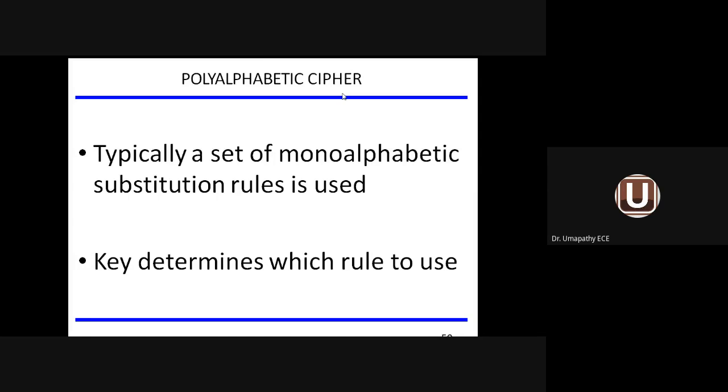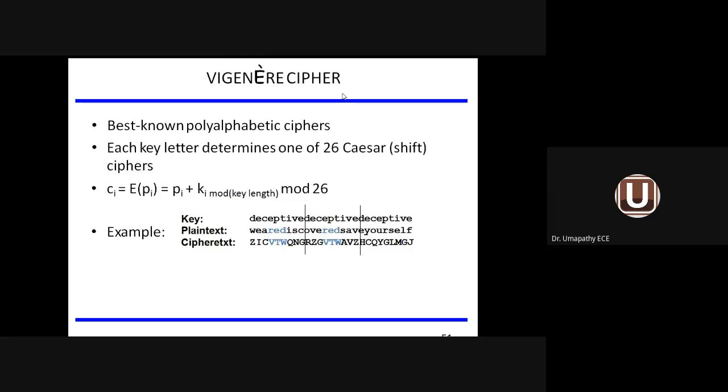For example, 5 to 6 rules will be used in the case of polyalphabetic cipher, similar to monoalphabetic cipher. But which rule should I employ? That depends upon which key you go for. So they will see the key, select the set of monoalphabetic substitution rules, and then go for the implementation. In such a case, it is called polyalphabetic cipher.